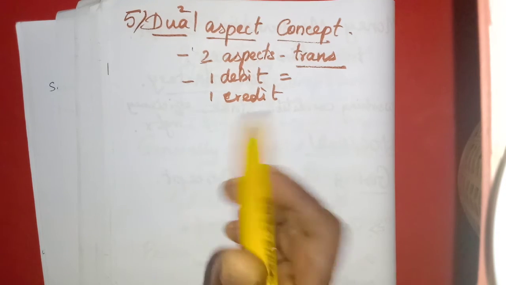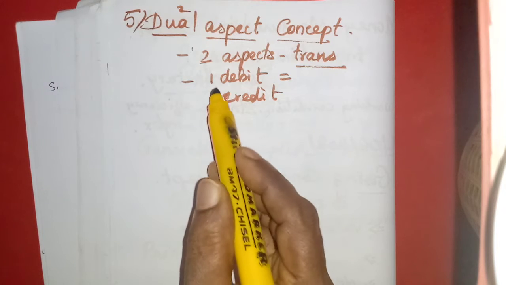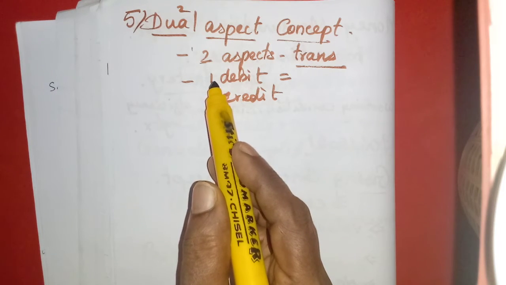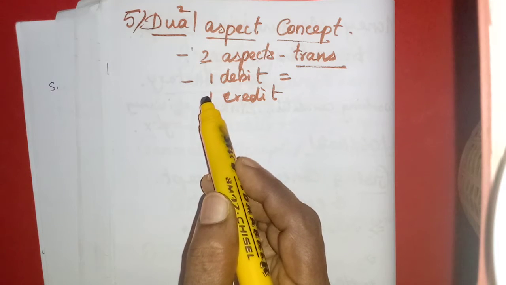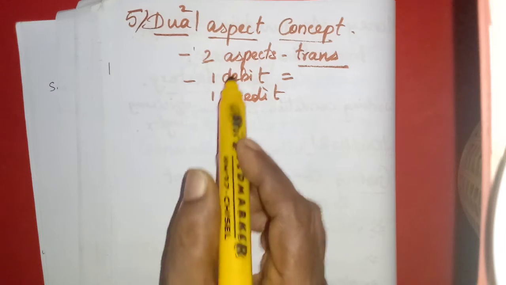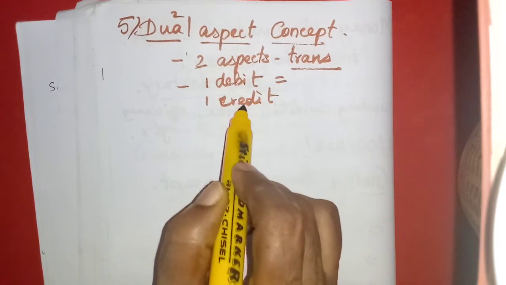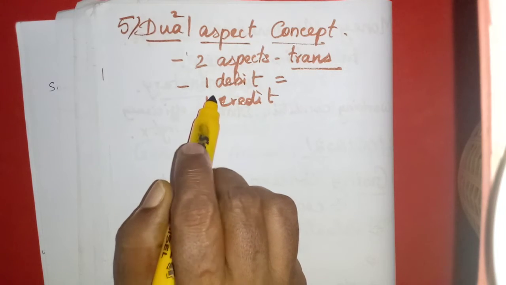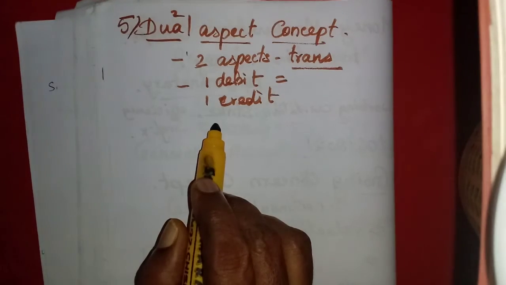For example, I have taught you many examples. If we purchase an asset, what do we do? The asset is coming inside and the cash is going outside. So asset debit, cash credit. When we purchase goods, goods are coming inside, it is an expense.